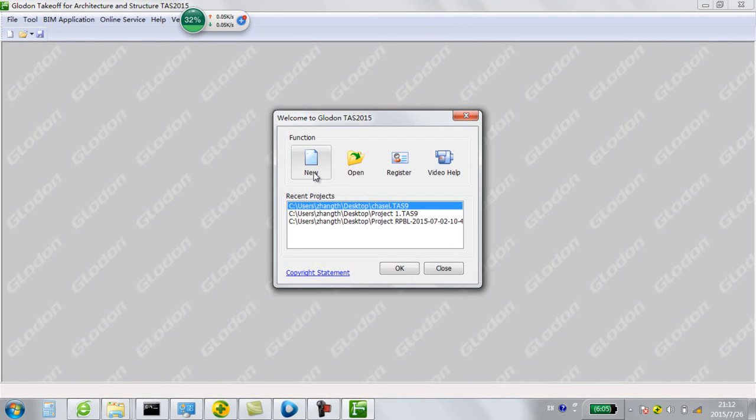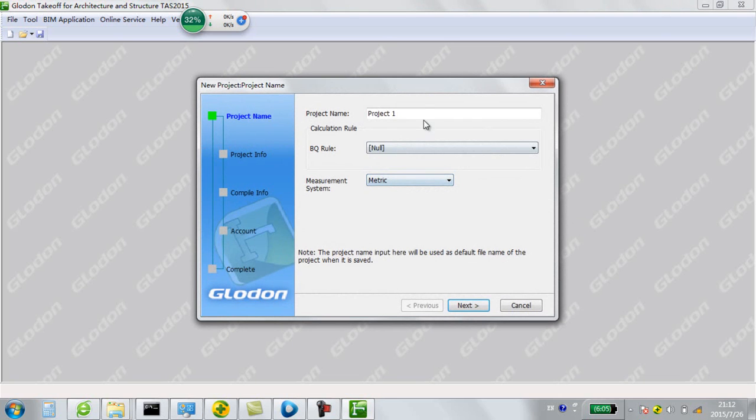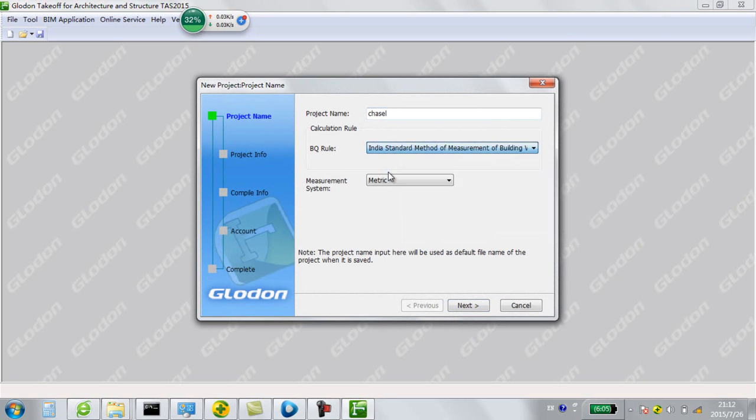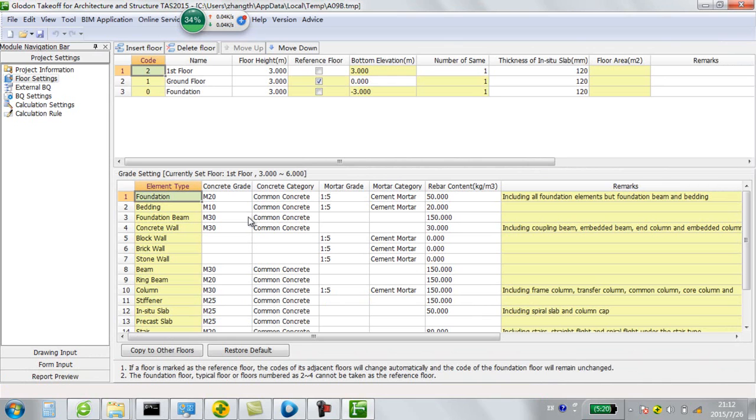Now we create a new project. We give the project name, for example, Castle. We choose the correct calculation rule of your country. Now we are in the operation interface.